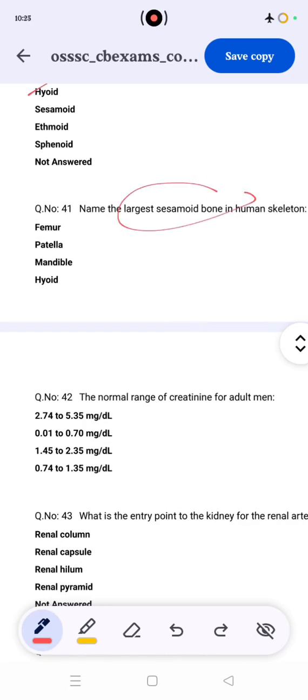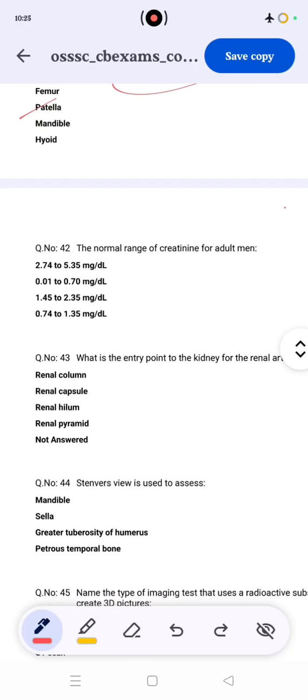Largest sesamoid bone is the patella. Okay. Then asking about the creatinine level. Normal creatinine is 0.6 to 1.2. But here option 1 is 0.7 to 1.3. The correct answer is the fourth.